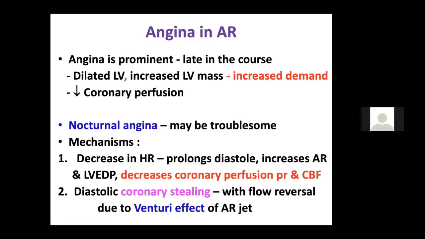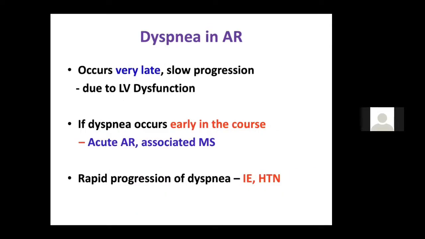Also, diastolic coronary stealing with a flow reversal due to Venturi effect of the AR jet. That is another mechanism. You may just know the name. Due to Venturi effect, there is a diastolic coronary steal phenomenon. So these are the mechanisms of nocturnal angina in AR.